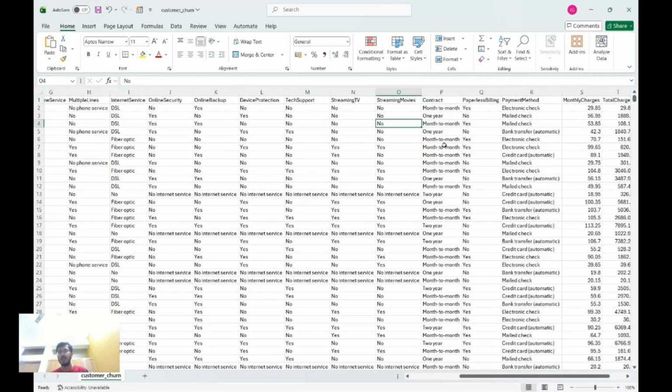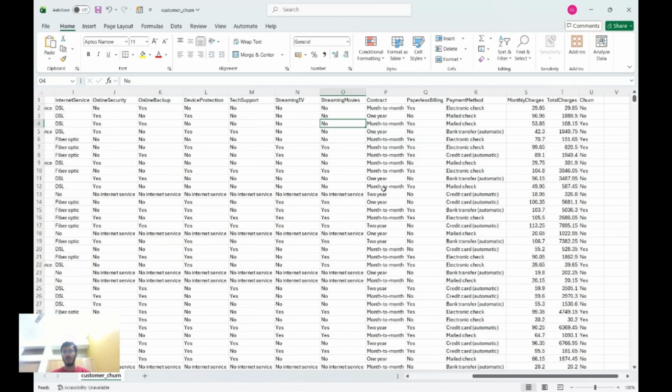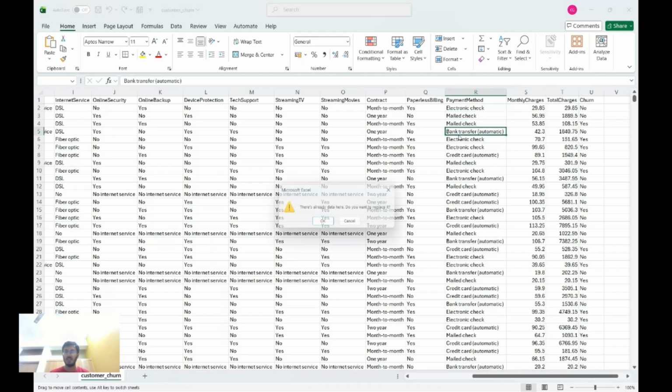Then for contract, it's either month to month, yearly basis, or 2 year basis. Then paperless billing, that is the paper letter which they'll receive at home and accordingly pay. Do they need a physical receipt or not? And then the payment method: it can be an electronic check, a mailed check which they post, or a bank transfer which is automatic on a recurring basis. Then a credit card, we have many things.